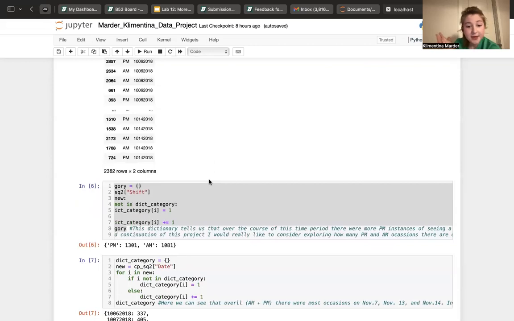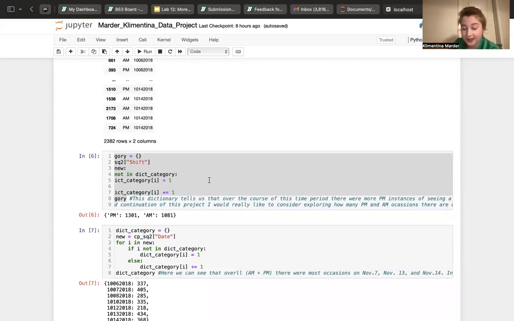In fact, my hypothesis was quite right, because over the course of 10 days, more squirrels were noticed in PM hours, 1,301 squirrels, rather than in AM hours, where we saw 1,081 squirrels.